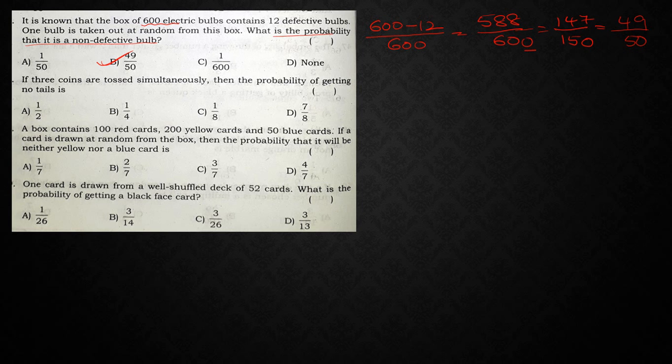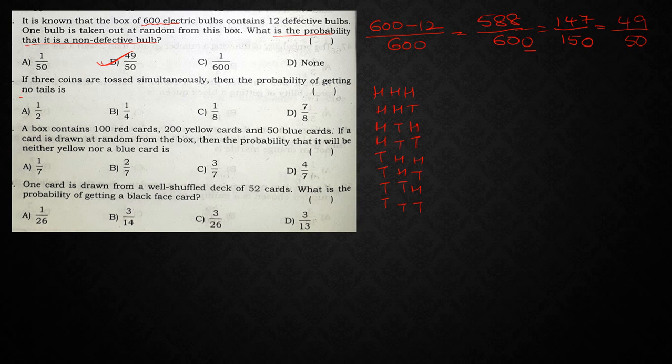Next, if 3 coins are tossed simultaneously, then the probability of getting no tails. So there should not be any tails, right? If you are going with that, what are the outcomes we have? Head head head, tail tail tail. Next head head tail, tail tail head, head tail tail. Next head tail head, head tail head, right?